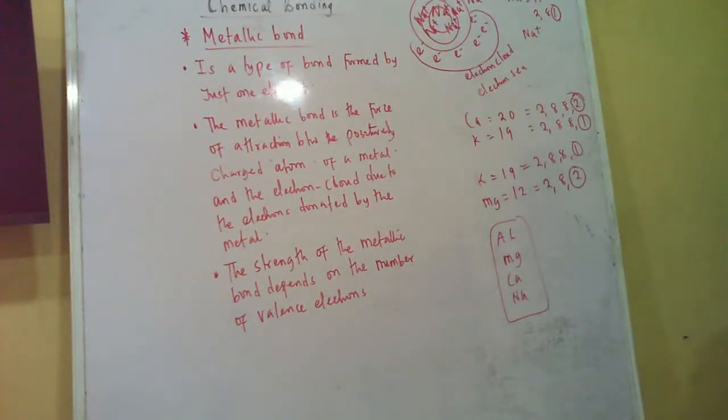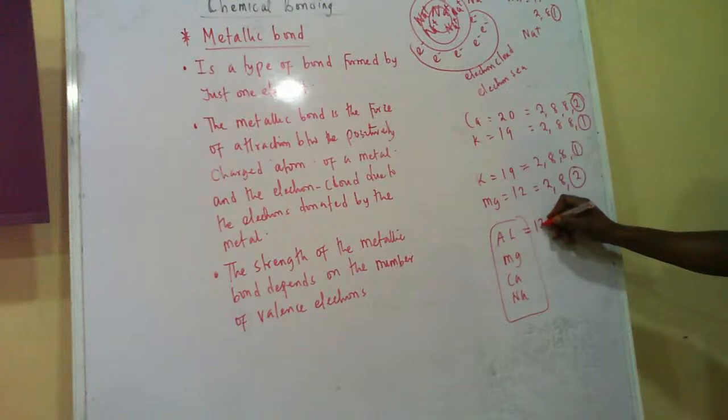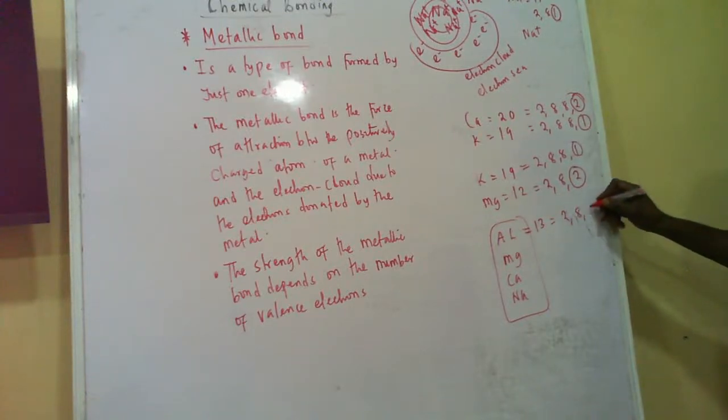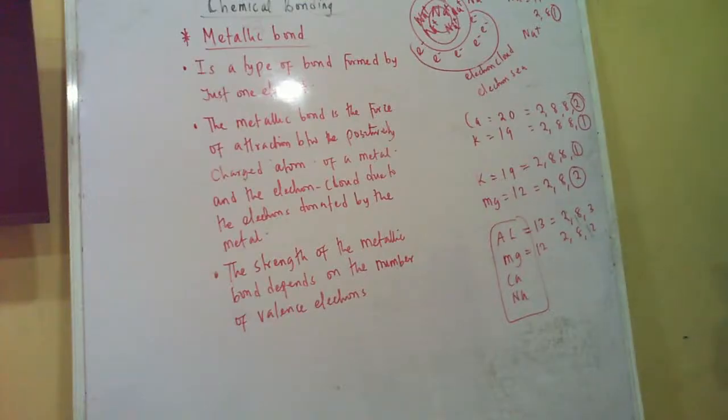Yes, my friend. What do you think the answer will be? Aluminium. Yes, thank you. So aluminium is 13. That's the strongest metallic bond. So you have 283. Then magnesium is 12. So that's 282. So just 2.